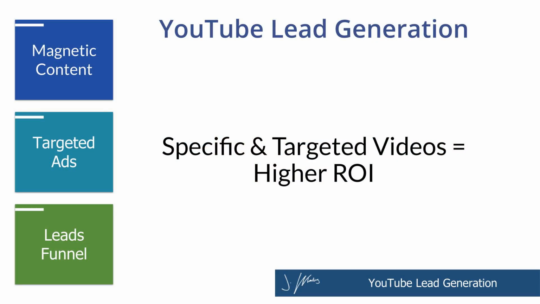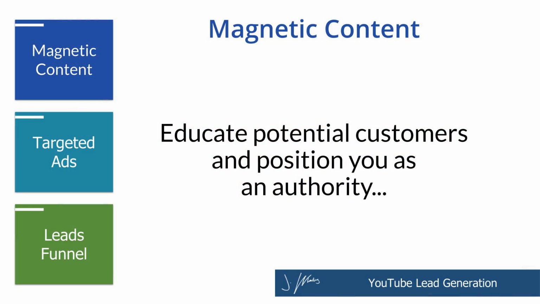So you're not trying to grow an audience, you're not trying to grow a channel, you're not trying to go viral here, you're trying to get customers to pick up the phone or enter their name and email to do business with you. So just keep that in mind as we go through. We don't need to make tons of content, we just need to make a few important pieces of content to get the right people that we want. And that's actually going to lead me into step number 1, which is creating magnetic content.